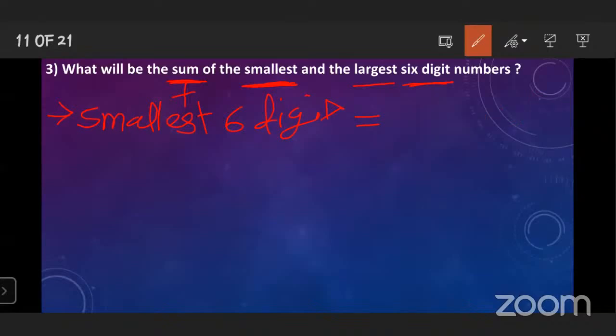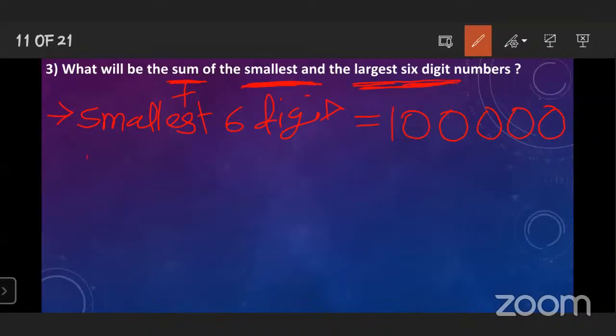You have to count the digits also. Is it right? Yes. This is the smallest 6-digit number. What information is given? The smallest 6-digit number and the largest 6-digit number.